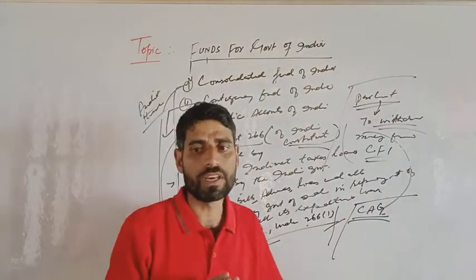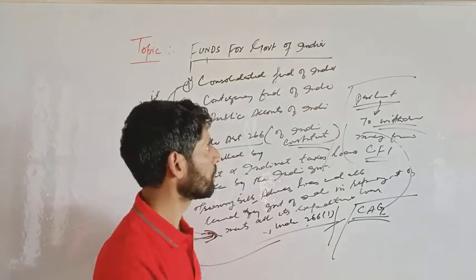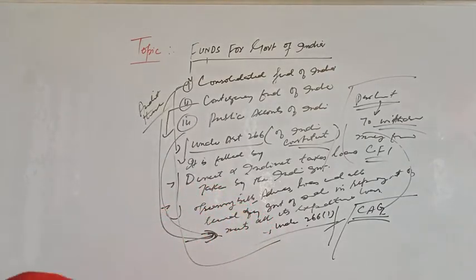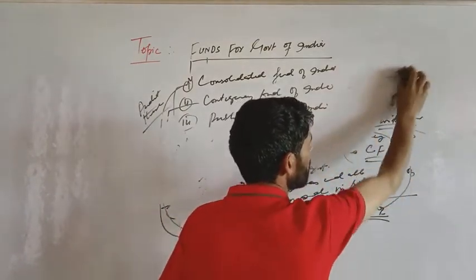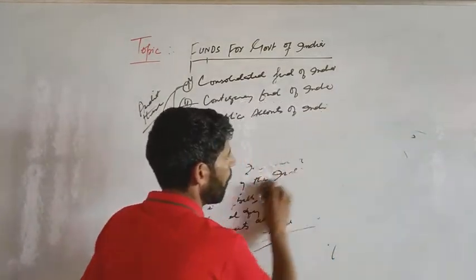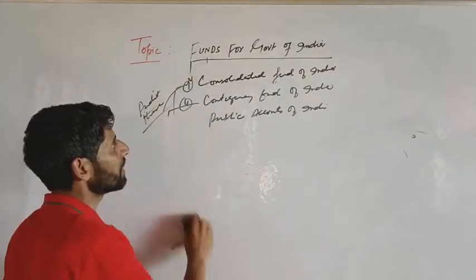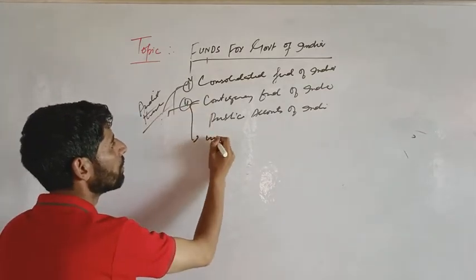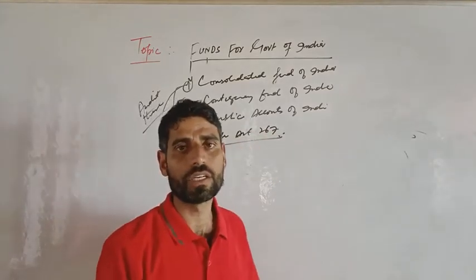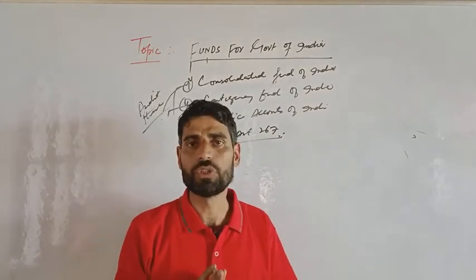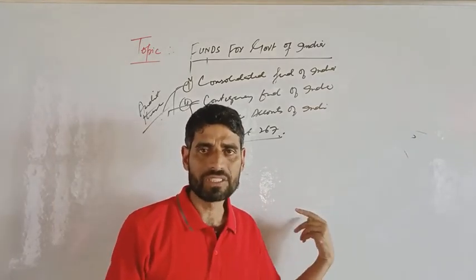So far as the Contingency Fund of India is concerned, this fund is created under Article 267 of the Indian Constitution. This is another important fund of the central government. Clear? The provision for this is made in Article 267 of the Indian Constitution.